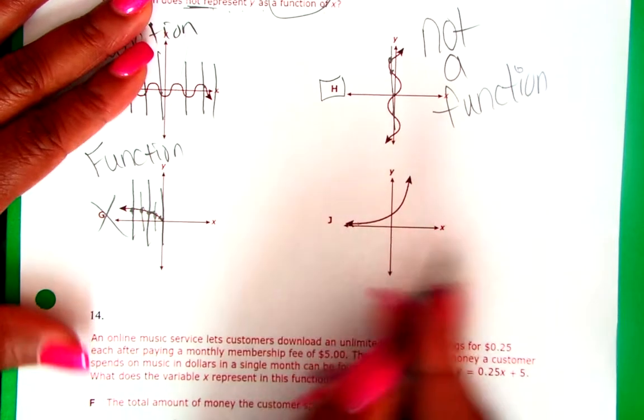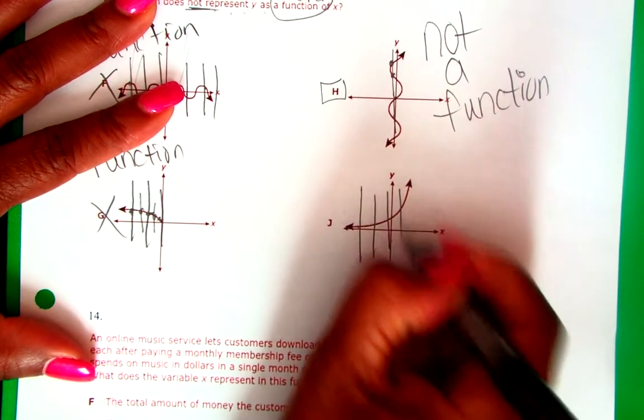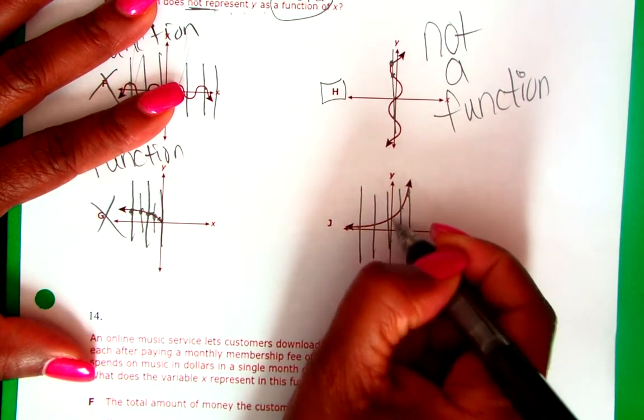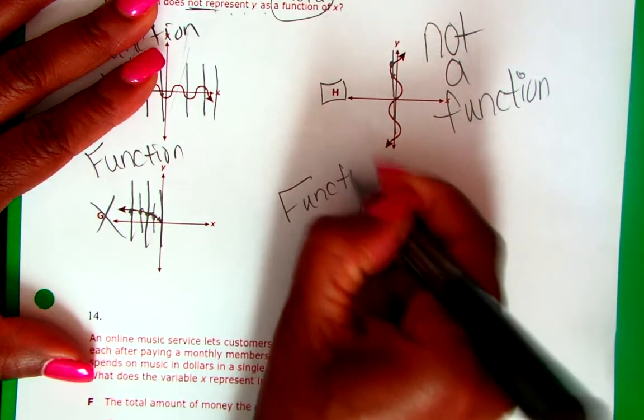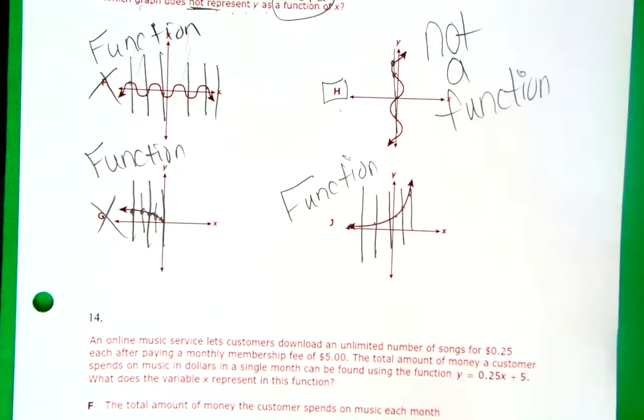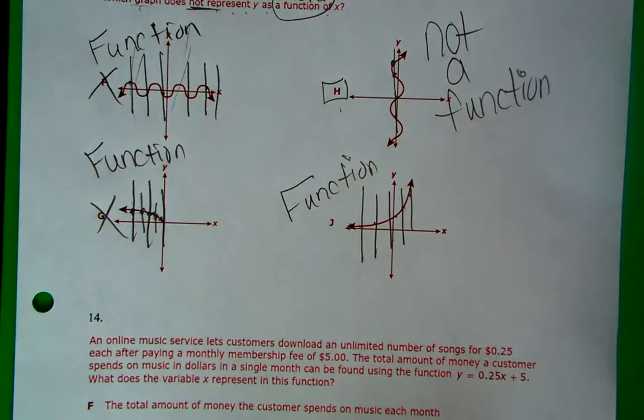I'm going to go ahead and do this one too. Draw a vertical line, vertical line, vertical line. It just crosses in one spot, so this is a function. So I know H is my answer because it's not a function.